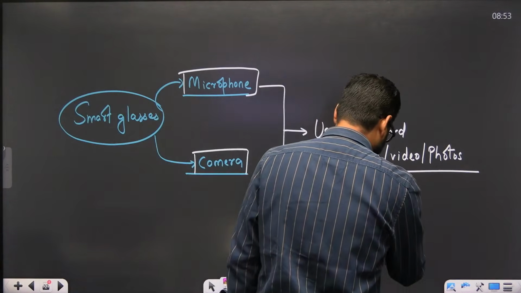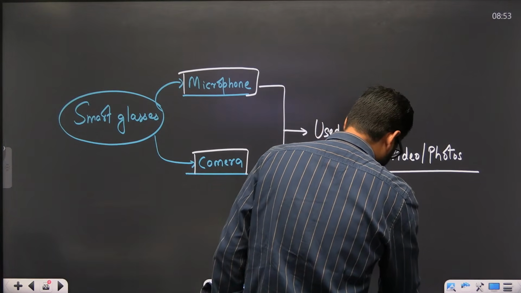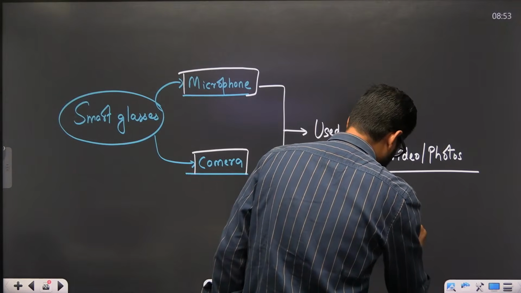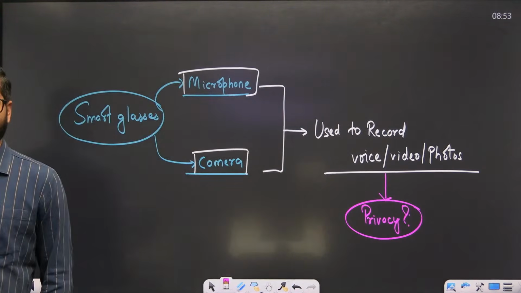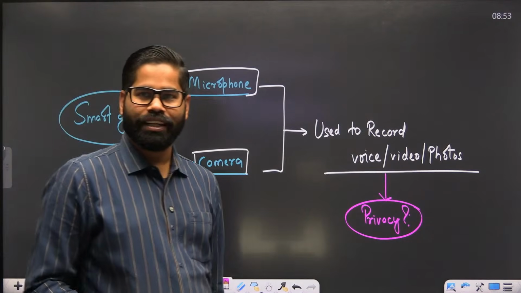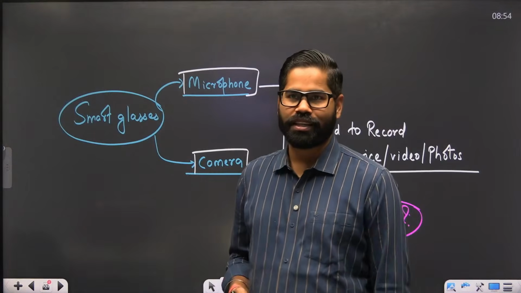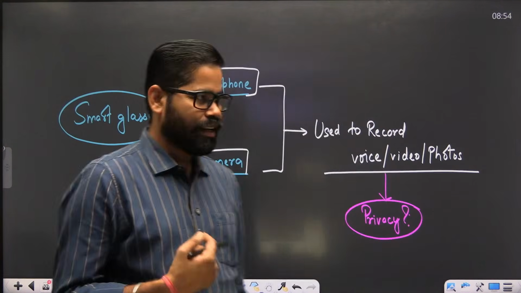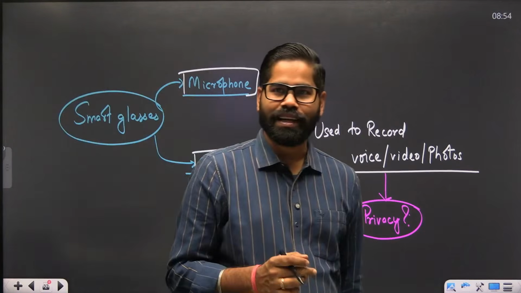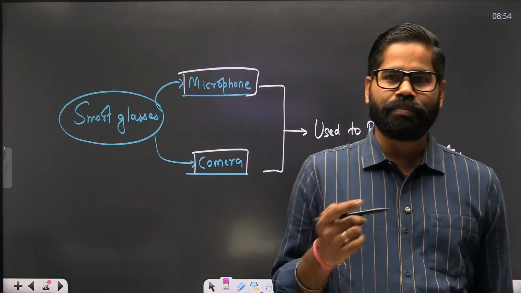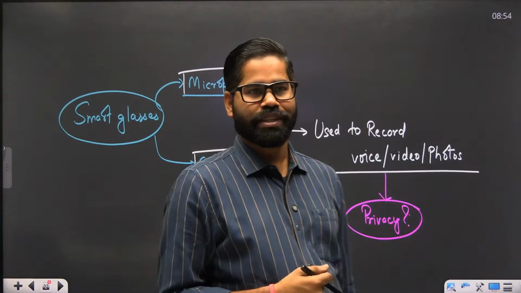There is one thing, the privacy. Is there a challenge with respect to privacy? Can there be a privacy risk here? If we are having the smart glasses, can there be a privacy risk? Of course, usefulness can be there, but can there be a privacy risk?